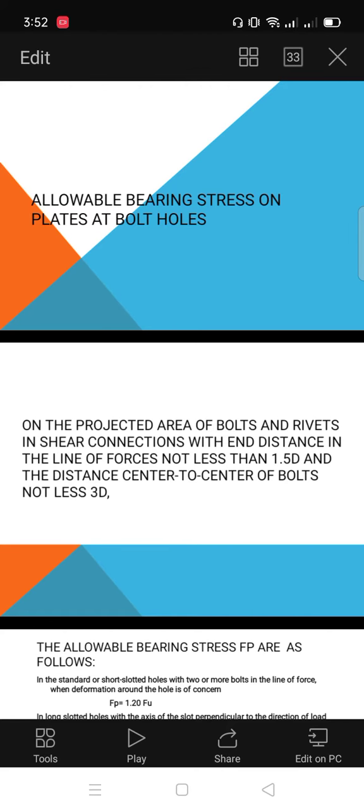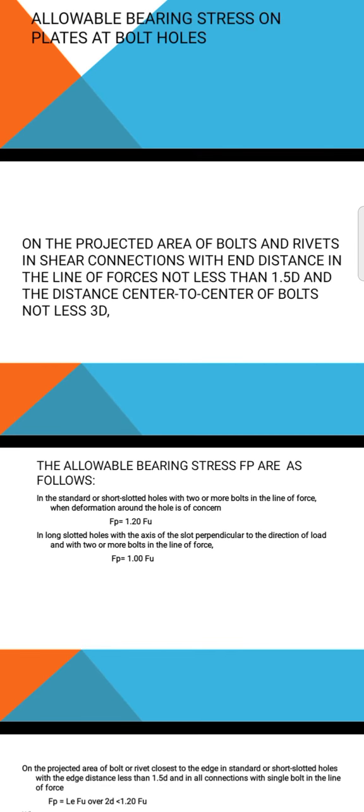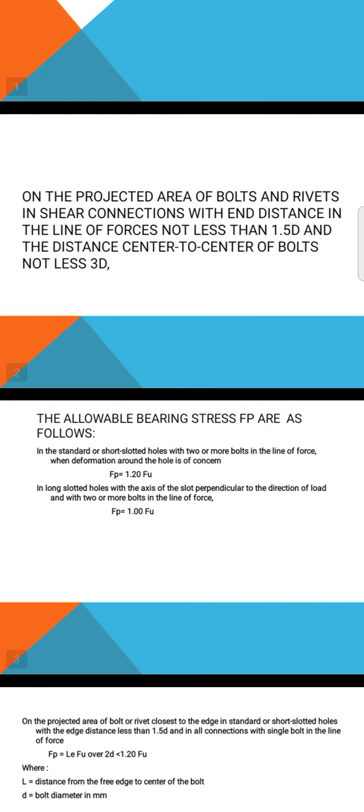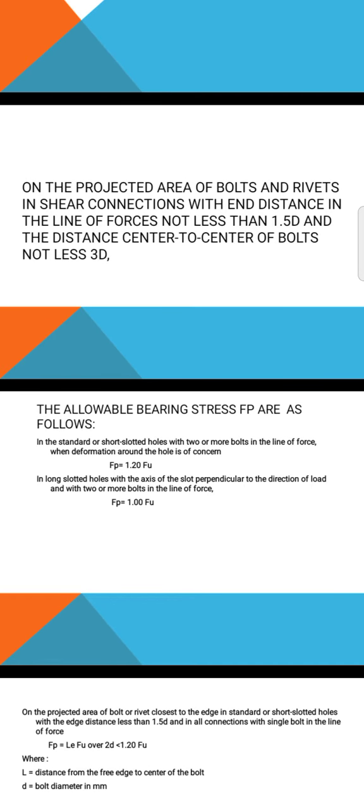Good day, everyone. I am here to report the subtopic of Chapter 2, the allowable bearing stress on plates and bolt holes. In the projected area of bolts and rivets, ensure connections with end distance in the line of forces not less than 1.5 D and the distance center to center of bolts not less than 3 D. The allowable bearing stress, Fp, is as follows.